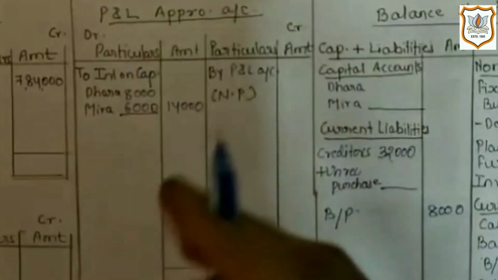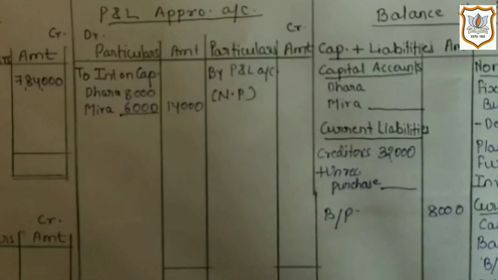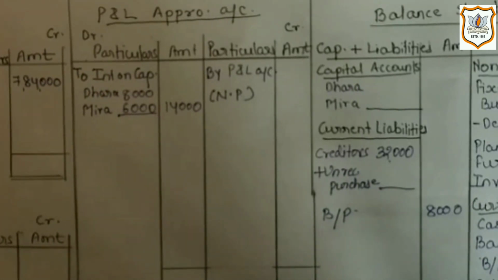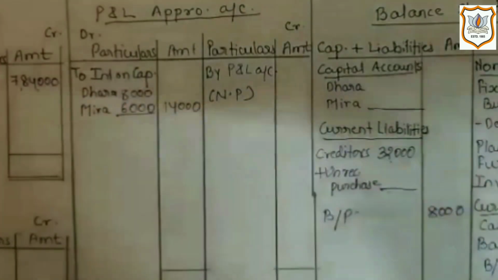Here while recording in profit and loss appropriation account, we have to think from firm's point of view. If any amount is an expense for the firm which it is paying to its partner, then it will be recorded on debit side of profit and loss appropriation account.